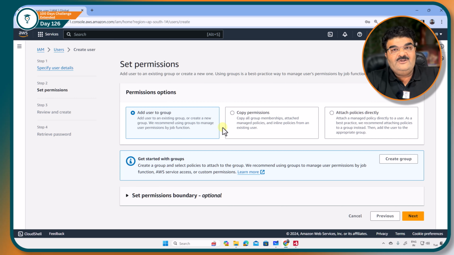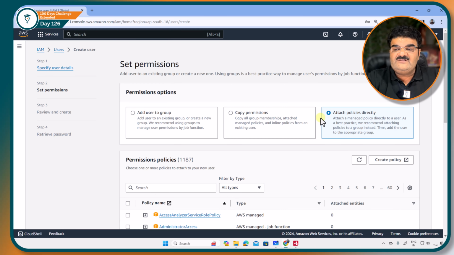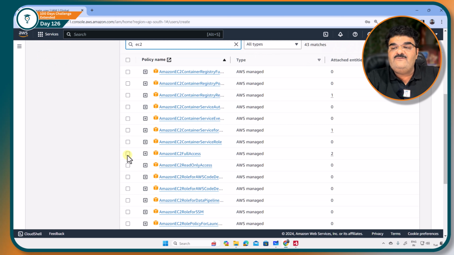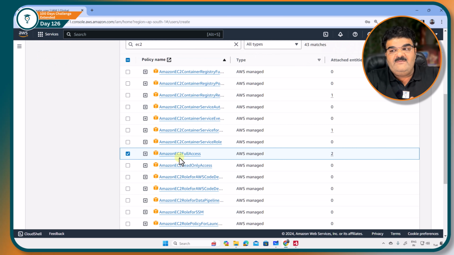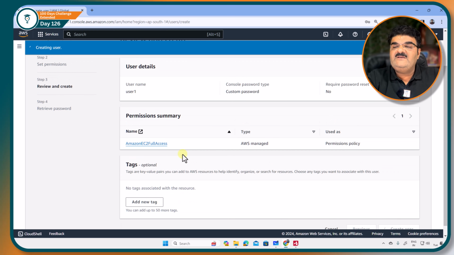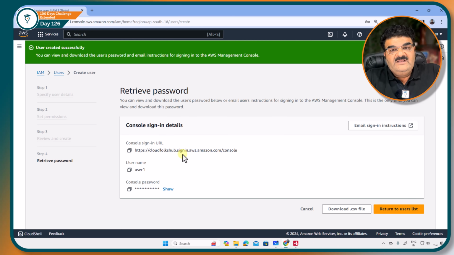I know that you guys are already aware about AWS IAM policy, because we have just completed a series of IAM policies videos. So right now I'm going to attach a policy to this particular user, and as I told you that this user has expertise in EC2 management, so I'm going to give full access permission on Amazon EC2, right? Let me click on next and let me click on create user. Now my user is ready.